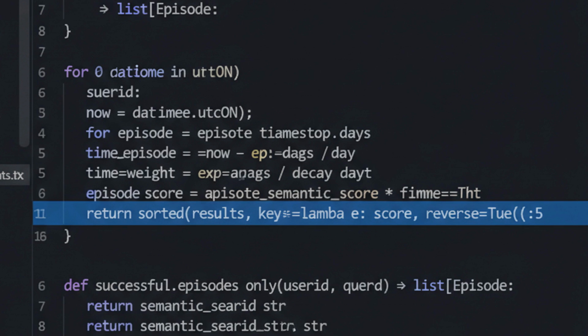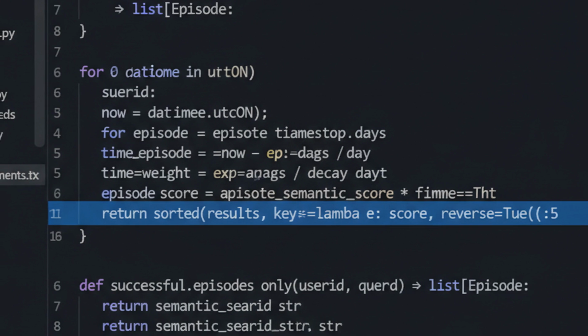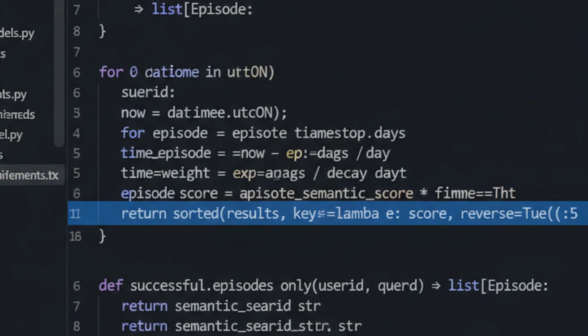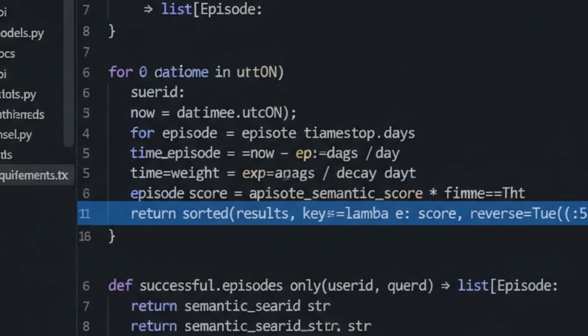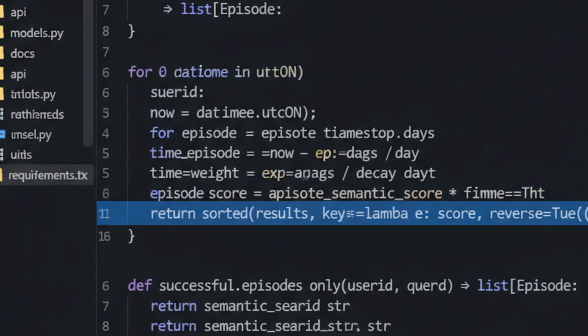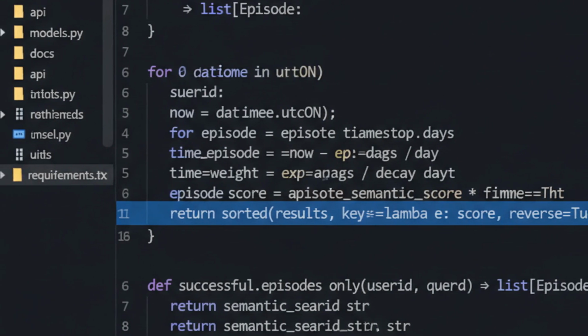Let's look at the retrieval patterns that actually matter in production. Pattern 1. Recency weighted search. Semantic similarity multiplied by a time decay factor. Pattern 2. Outcome filtered retrieval. Only successful episodes to learn from wins. Pattern 3. Entity-based recall. Find all episodes mentioning a specific project or person. Pattern 4. Session continuation. Retrieve the previous session's episodes when a user returns. Each pattern serves a different agent behavior.